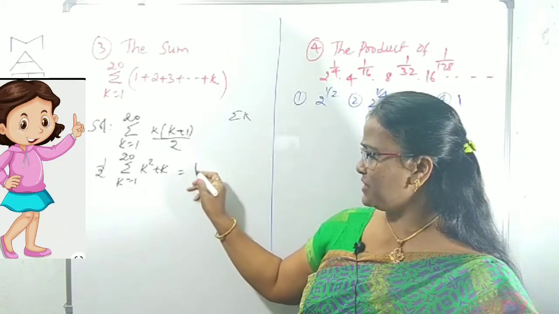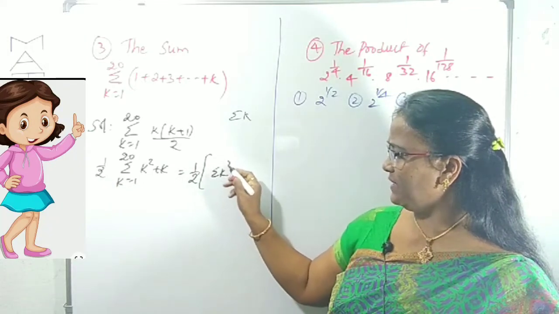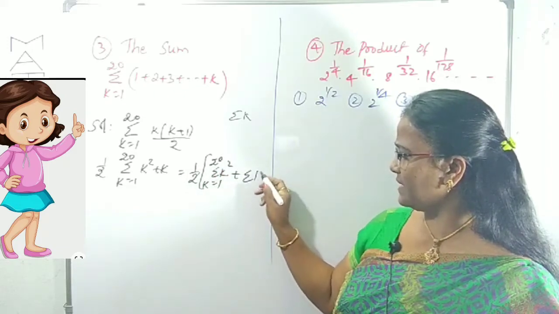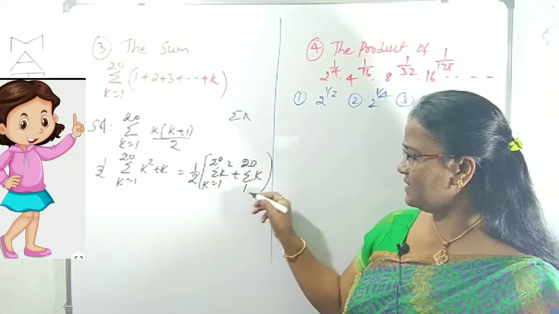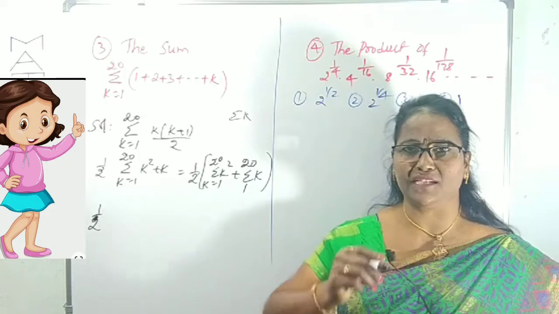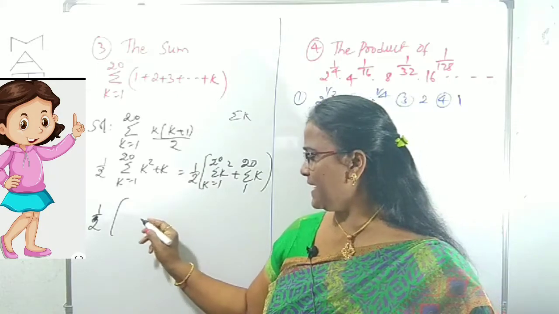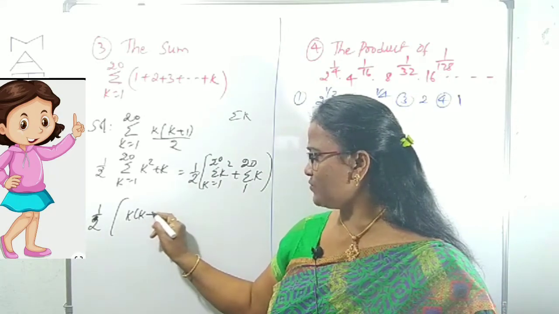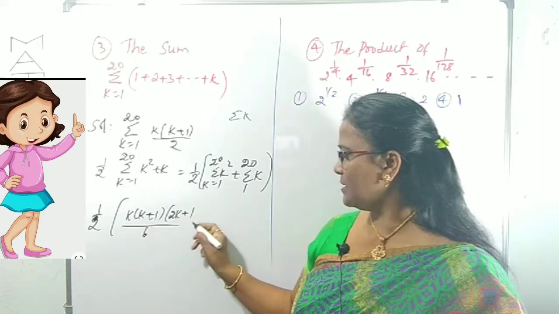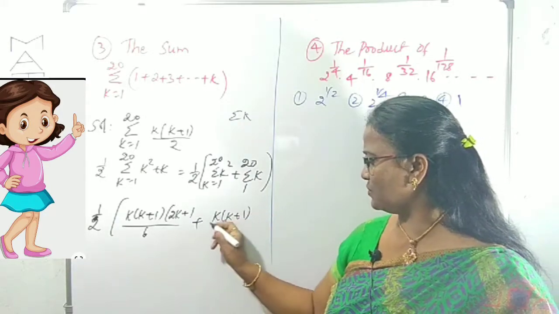Again separate the two summations. 1 by 2 times the first summation, sigma k square, k equals 1 to 20, plus sigma k, here also k equals 1 to 20, right? Already I have given those results. Sigma k square is the sigma n square form, that is, in place of n there is k, of k plus 1 into 2k plus 1 by 6, right? Plus sigma k of k plus 1 by 2.